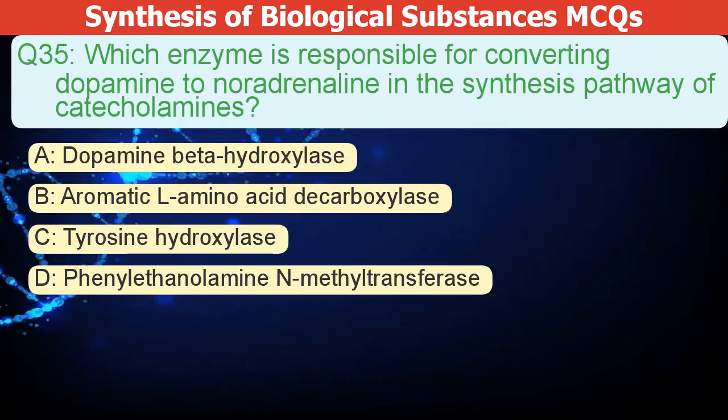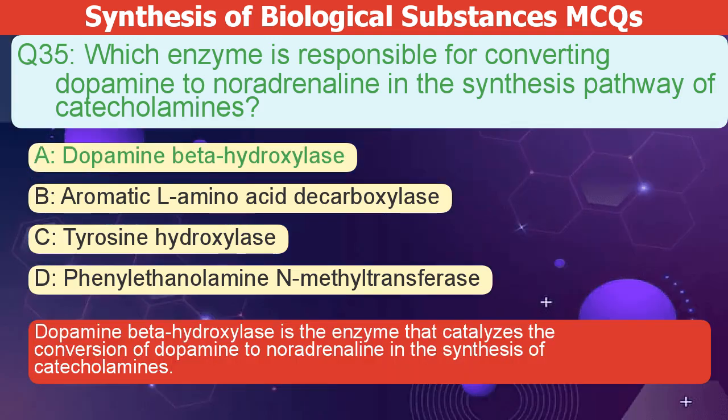Which enzyme converts dopamine to noradrenaline in the catecholamine synthesis pathway? A. Dopamine beta hydroxylase. B. Aromatic L-amino acid decarboxylase. C. Tyrosine hydroxylase. D. Phenylethanolamine N-methyltransferase.